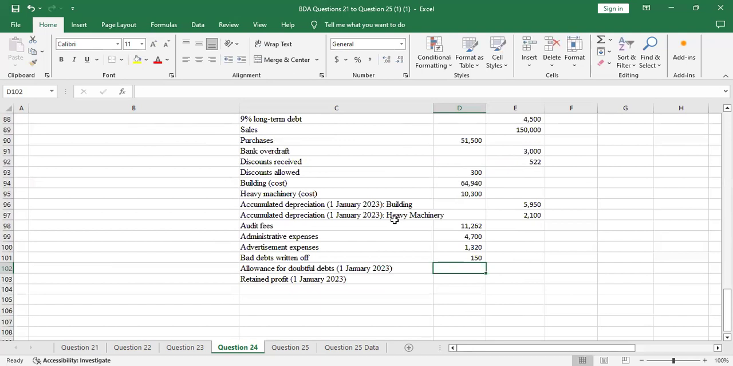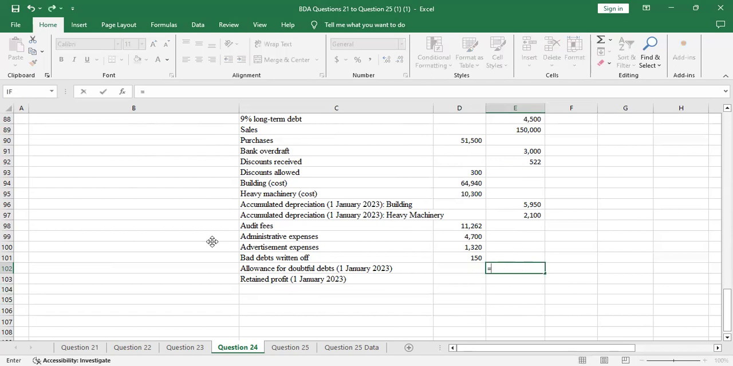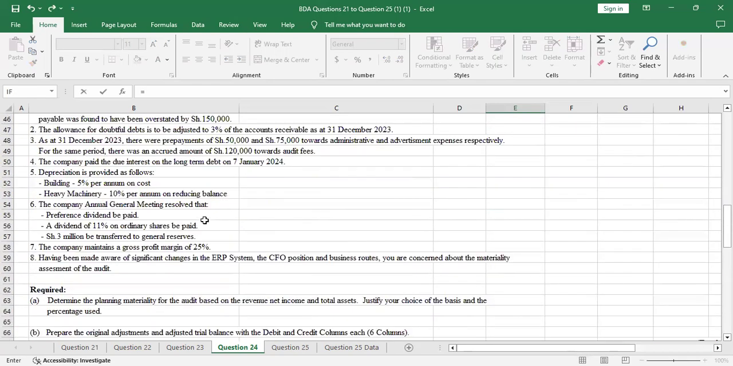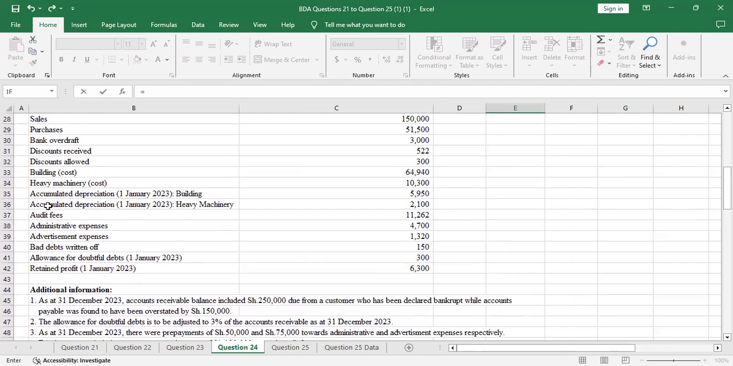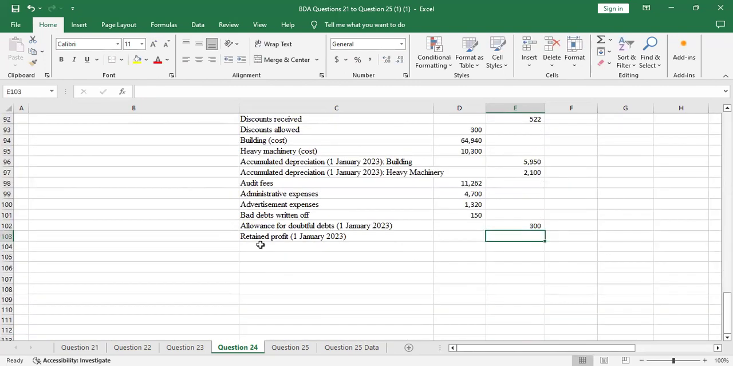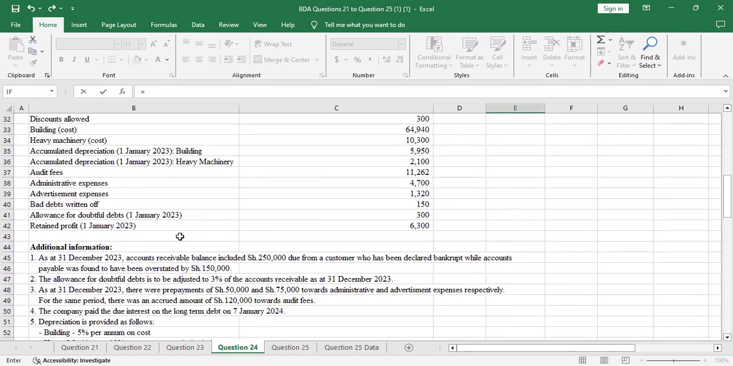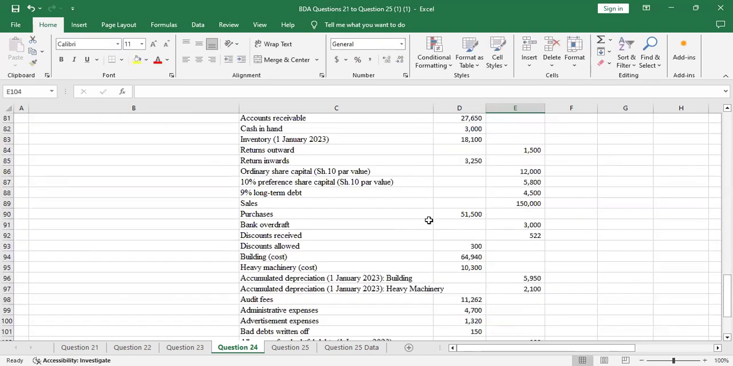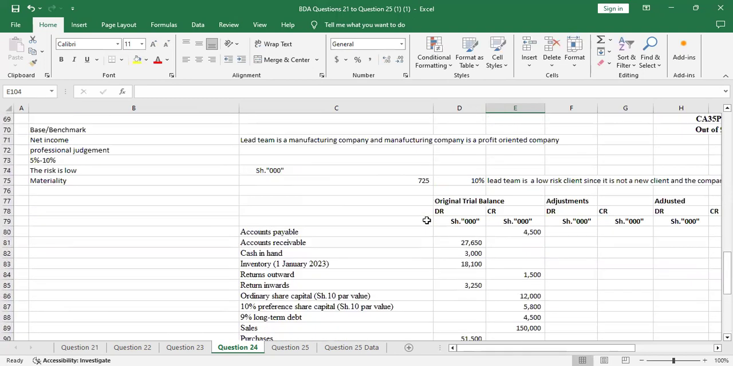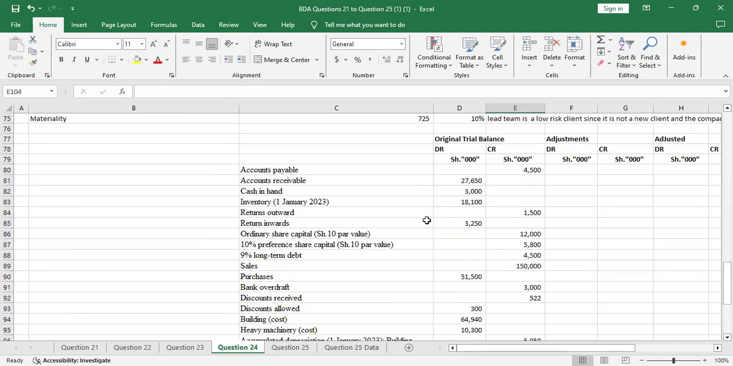Allowance for doubtful debts carried forward. This is what has been brought down, so it was carried forward from the previous year. So it's a liability, we'll have to credit it. Yeah, it's a provision. So where is it? 300. The retained earnings, that's an equity, you credit. Yeah, so that's how you're supposed to do part one, the original trial balance.